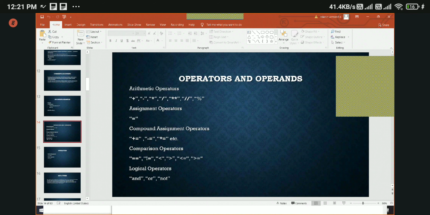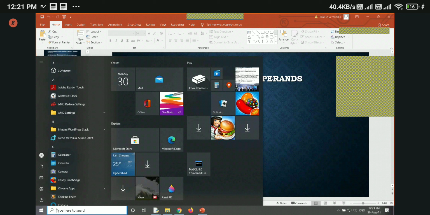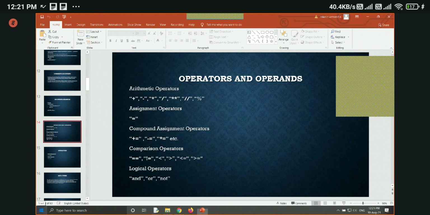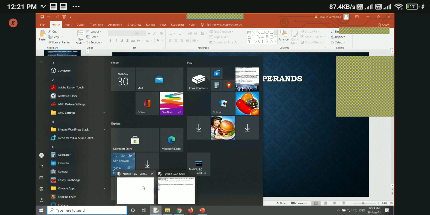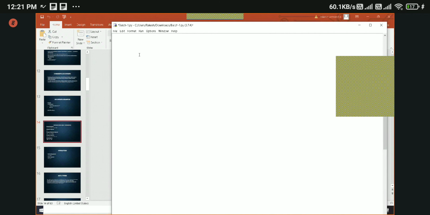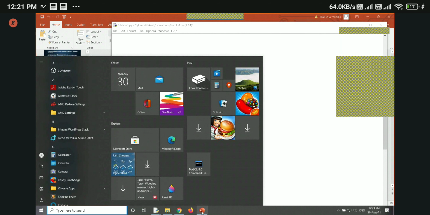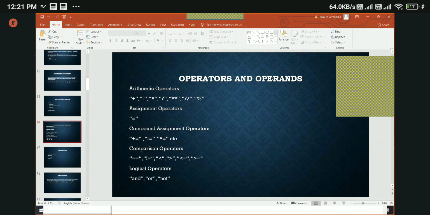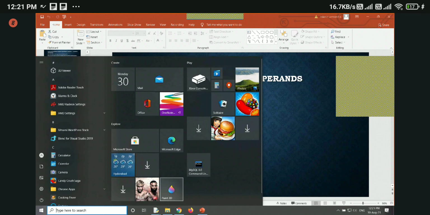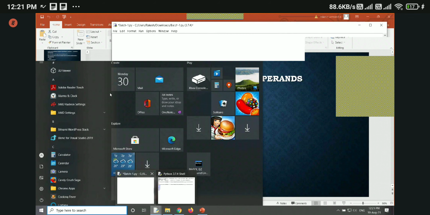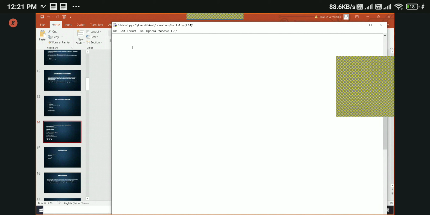Comparison operators done. Next is logical operators. In logical, we have two operators, right? What are those operators? Sorry, three operators. And, or, not. Okay, and, or, not. Logical operators. Plain English words. Okay, and, or, not.